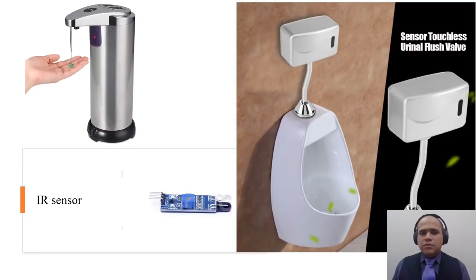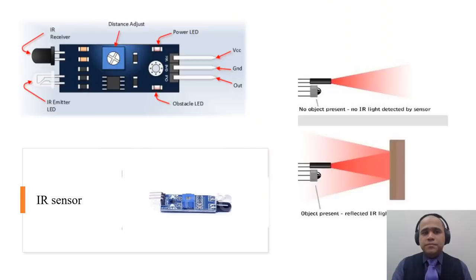Many a time you see when you put your hand close to the dispenser, it automatically dispenses. Or you walk away from the loo, and water automatically flows and clears. What is this sensor? This sensor is nothing but an IR sensor and it is working in a reflectance mode. So whenever an object comes in front of that IR sensor, it hits that light and reflects back to the sensor. So let me try and demonstrate.